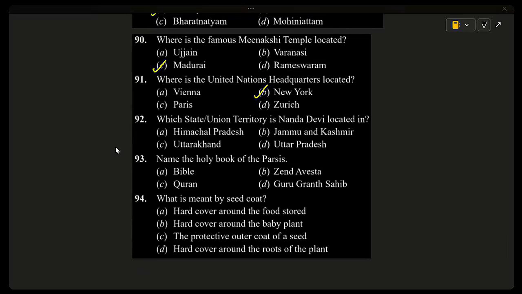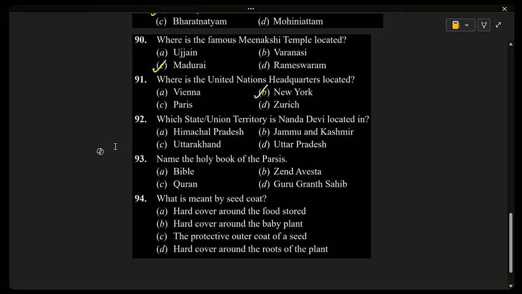Vienna has some UN offices but not the headquarters. Paris has the UNESCO headquarters, not the UN. So you can remember the UNESCO headquarters is there in Paris. Zurich is not related to the UN headquarters. So you can remember the UN headquarters is there in New York.